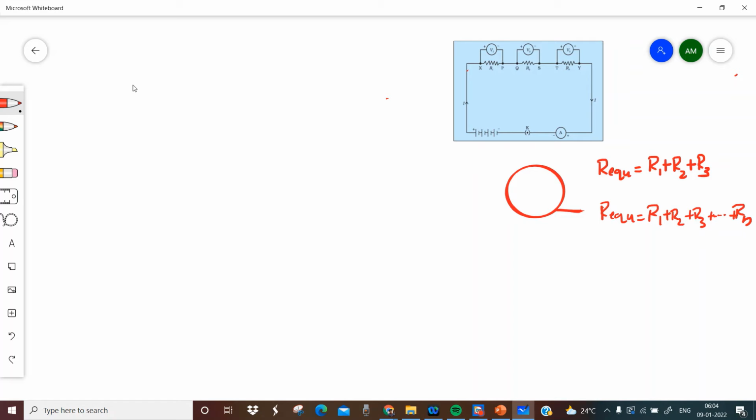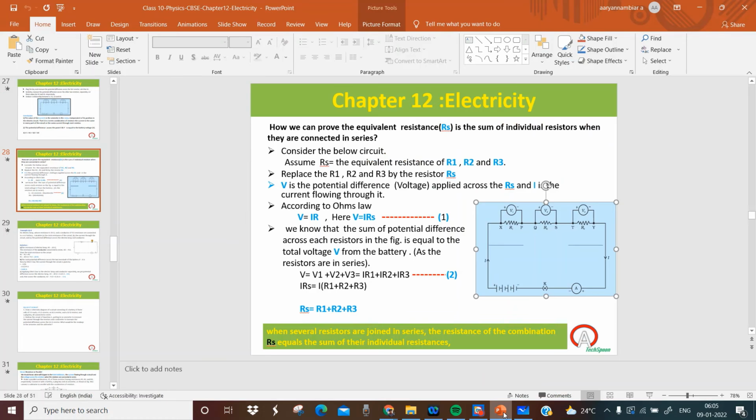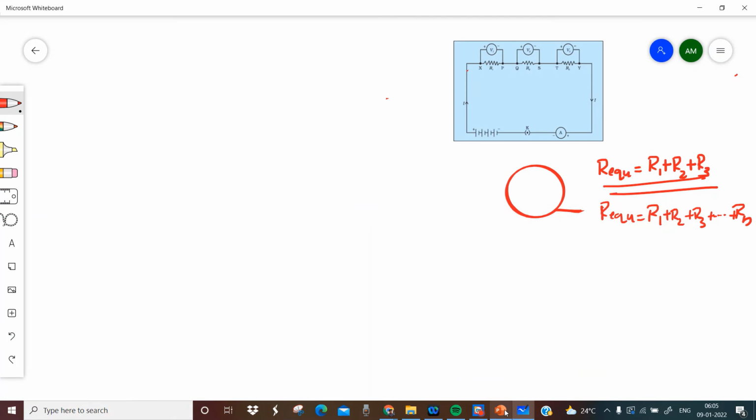Now, in your textbook, there is a derivation of how this equation, R equivalent equals R1 plus R2 plus R3, comes about. Let me show that. See, here, what will be the same and what will be different?